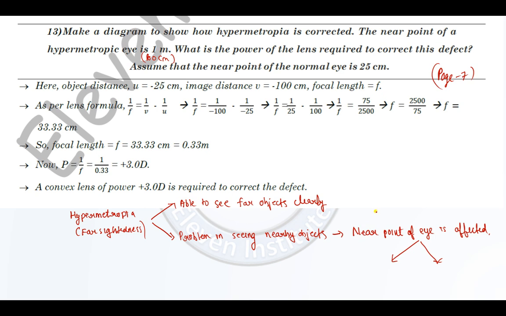Previously, the far point was affected, so we were asking how far can we see, up till infinity. Now here the near point is affected. So our question will be how near can we see comfortably, or what is the near point of the eye. That will be our object distance u. We very well know that the near point of our eye is 25 centimeters, and applying the Cartesian sign convention the object distance will always be negative. Even if this 25 is not given in the question, the object distance will be minus 25 centimeters.